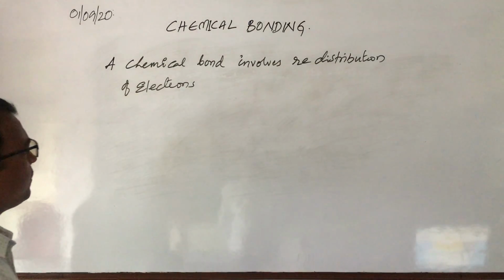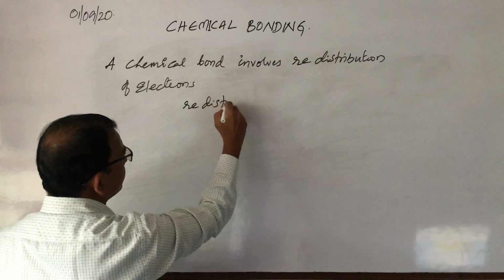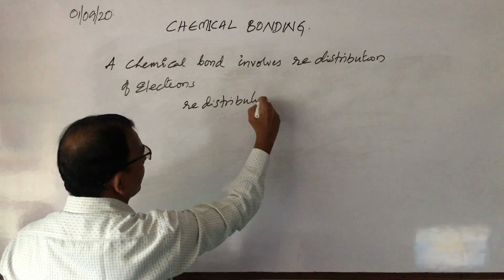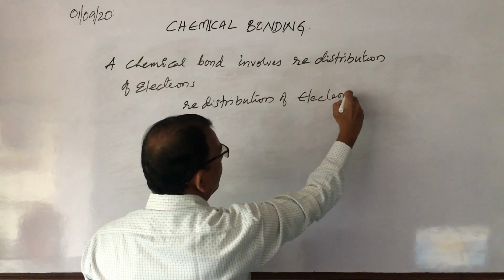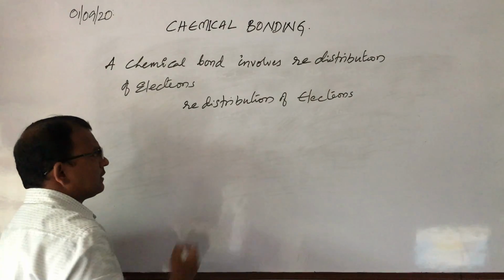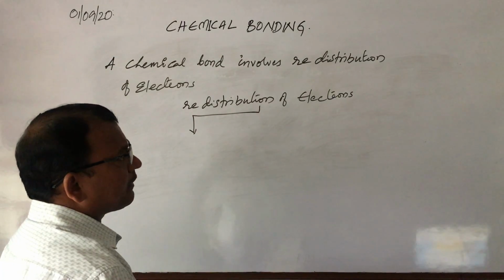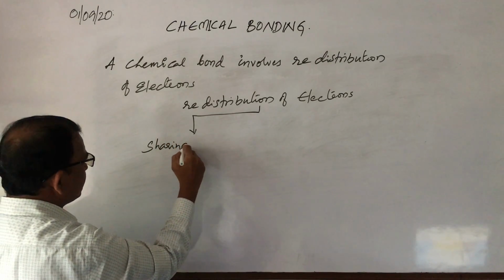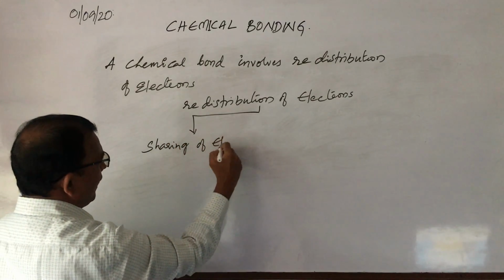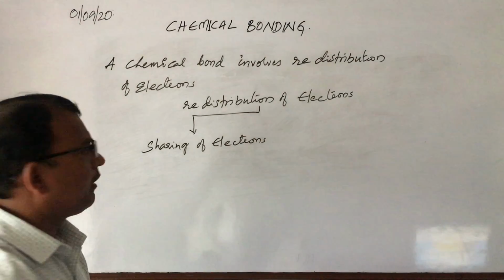Now this redistribution of electrons takes place either by sharing of electrons or by transferring of electrons.